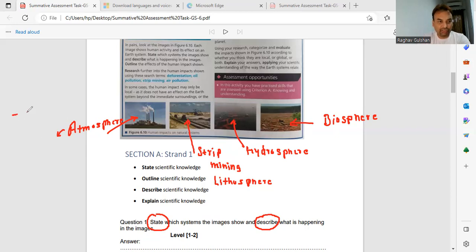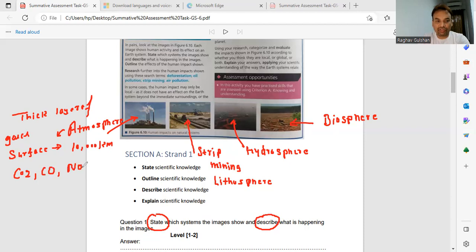Atmosphere, basically, it's a thick layer of different gases from the surface to nearly 10,000 kilometer above the Earth's surface. So that is atmosphere. And it has many gases like carbon dioxide, CO2, carbon monoxide, CO, nitrogen dioxide, NO2, right? And one important gas I forgot to write, that is oxygen, right?